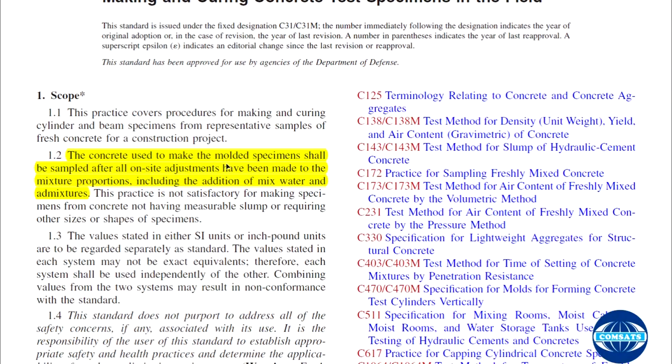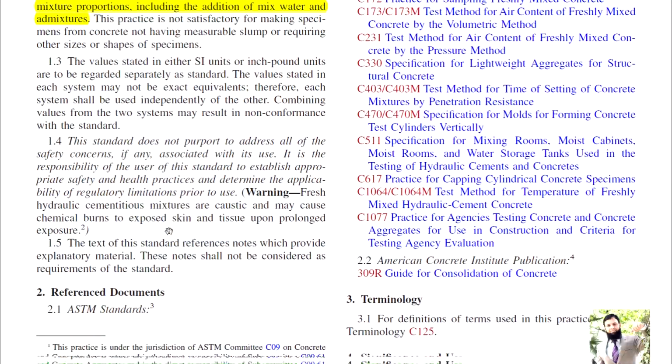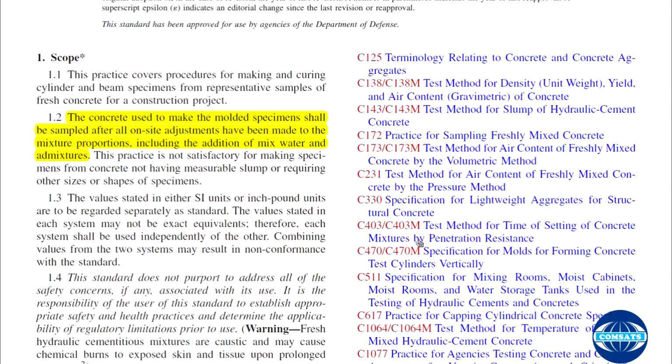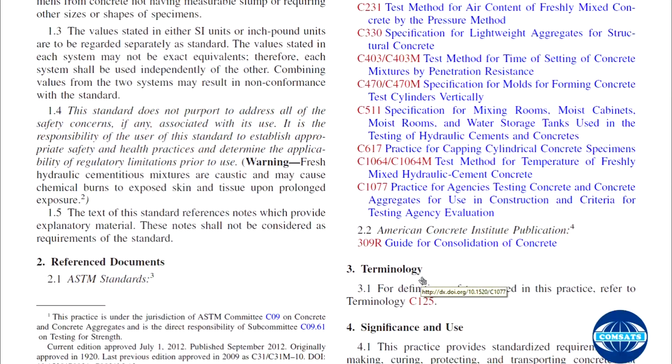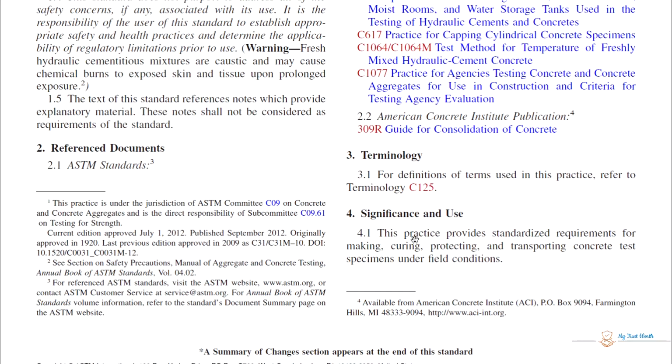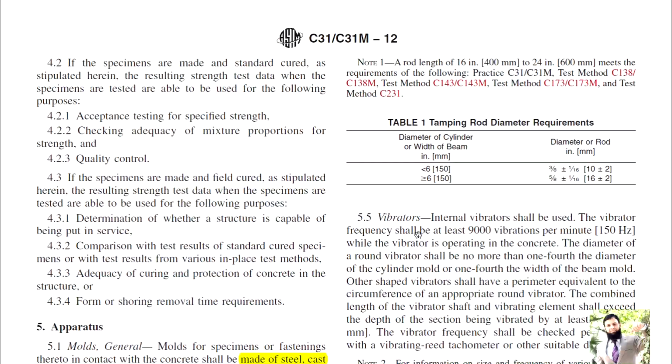The concrete used to make the molded specimen shall be sampled after all on-site adjustments have been made to the mix proportions, including the addition of mixing water and admixture. Okay, reference documents of ASTM which can be helpful. Terminologies, significance and use. This practice provides standardized requirements for making, curing, protecting, and transporting concrete test specimens under field conditions. So under field, it is field test.